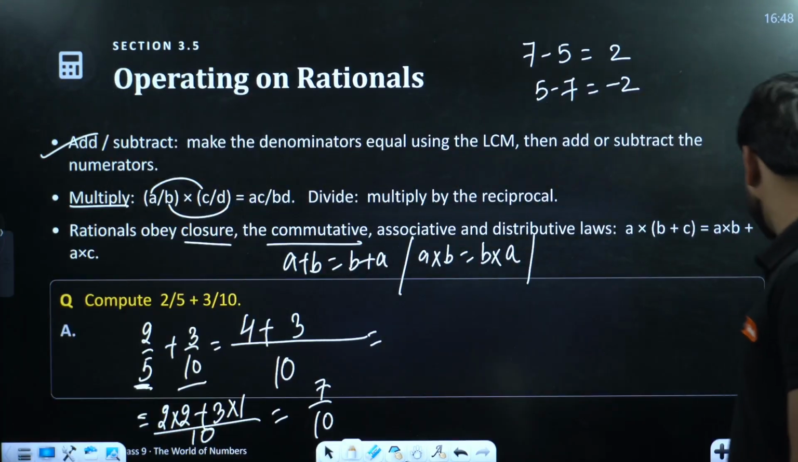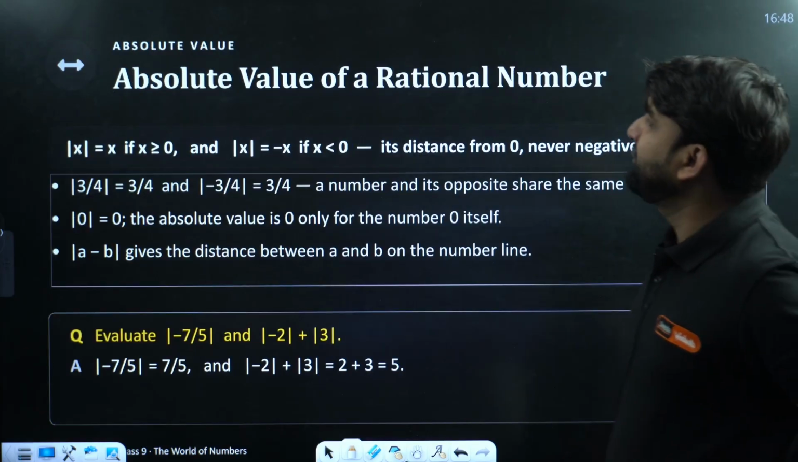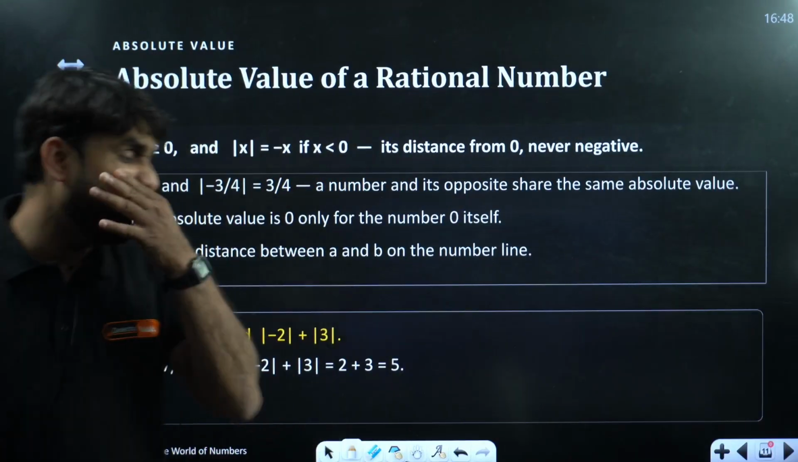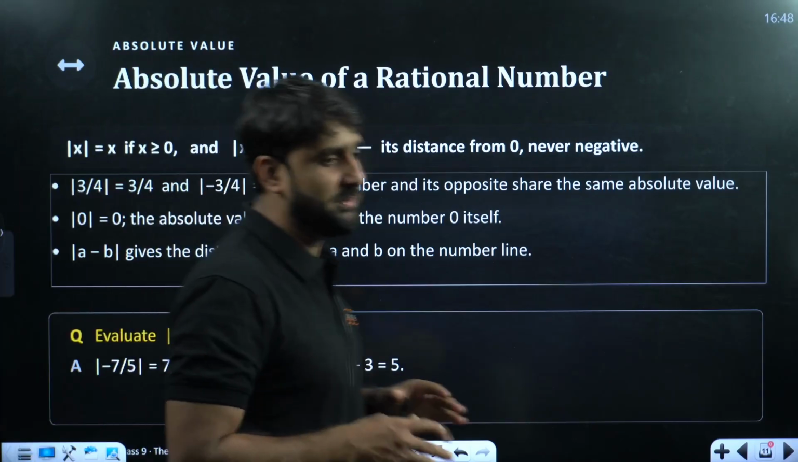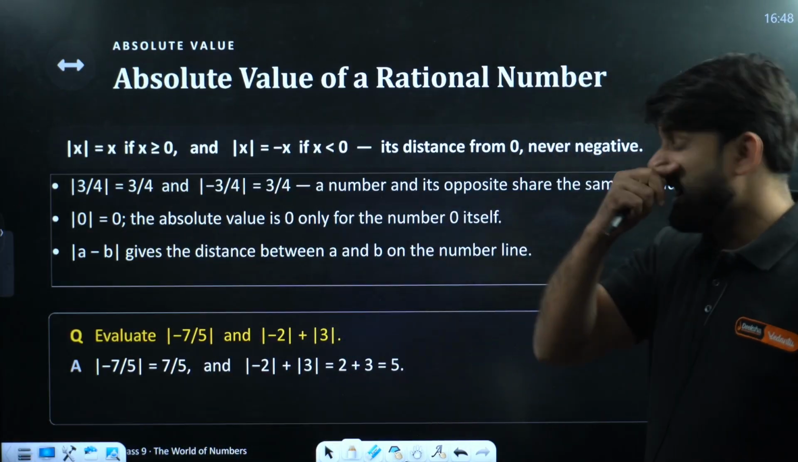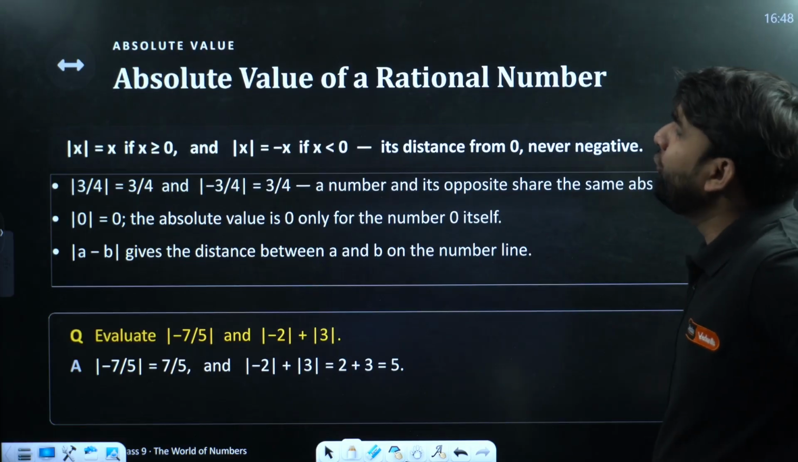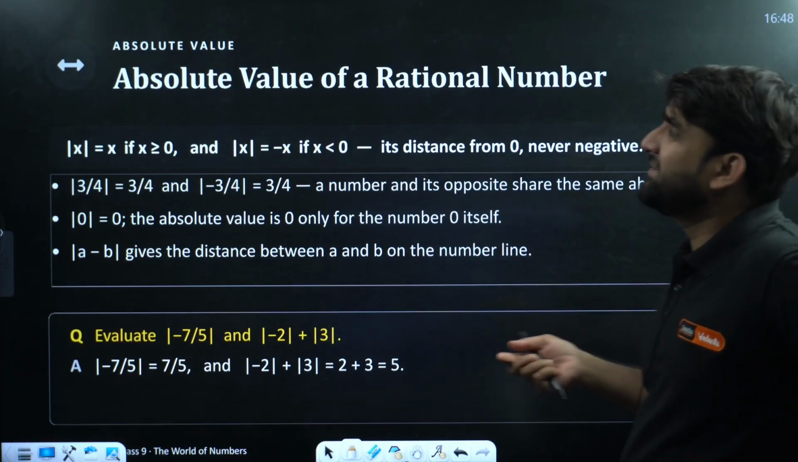Okay, moving ahead. Now, absolute value of a rational number. What is called the absolute value of a rational number? This is a very interesting topic. Let's talk about the absolute value of a rational number. Absolute value is basically represented under mode.